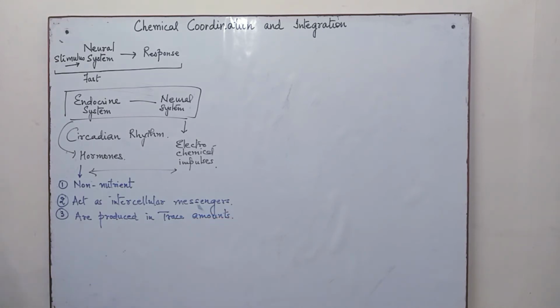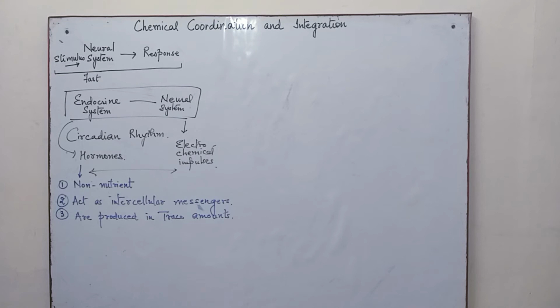So if we define hormones, they are non-nutrient chemicals which act as intercellular messengers and are produced in trace amounts.